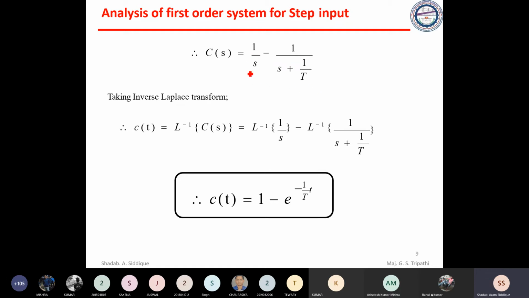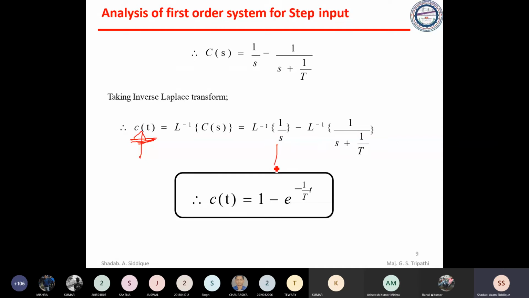And now if you take the Laplace inverse of this, C of s Laplace inverse will become C of t. That is nothing but the time response, or you can say the analysis of a first order system. This is the first order differential equation you are getting, and this is the output response, the time response of the first order system. So if you want to find C of t, just take the Laplace inverse of C of s, which becomes the Laplace inverse of 1 by s minus the Laplace inverse of 1 divided by s plus 1 by t.